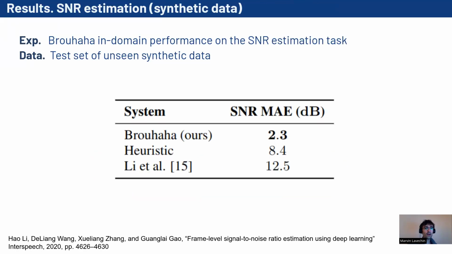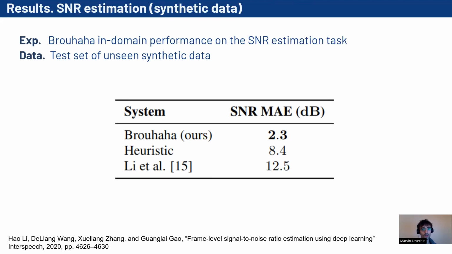Here we compare Brouhaha on the SNR estimation task with 2 other systems. The first one is a simple heuristic that estimates the speech power as the mean power of speech frames within a 6-second window, and similarly for the noise power. This is a rather standard approach to estimate the SNR, which requires access to the VAD labels. And the second system is a pre-trained model published in Interspeech 2020.